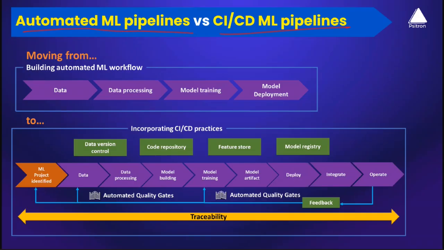So today, every organization is trying to move from building automated ML workflows to complete, incorporated CI/CD pipelines. In automated workflows, there's a straightforward way of implementing automation, where we have data, do the data pre-processing, train the model, then go ahead and deploy the model. But when it comes to incorporated CI/CD practices, this is where it adds much better control, visibility and scalability for any organization.